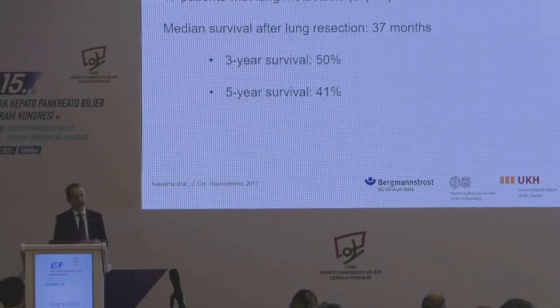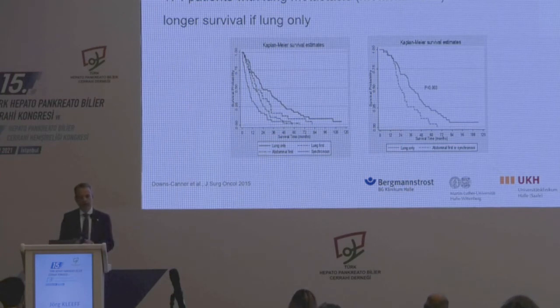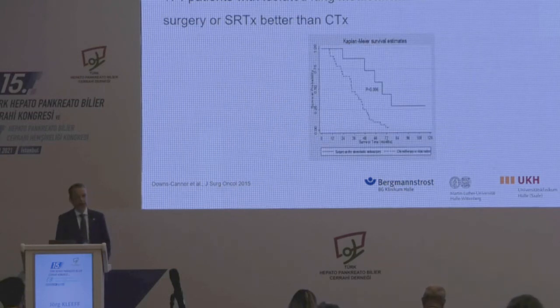This is a Japanese study looking again at lung resection for metastases, and you have very impressive long-term survival rates in these patients with isolated lung metastases. Something similar is showing here. If the lung was the only site of metastases, you have by far the longest survival. So lung metastases have a much better prognosis, and I show you also this study because they looked at the treatment later on, and you can see here that if you resect these lung metastases or you do stereotactic radiation, so local treatment, you have much better survival than if you do systemic therapy. So it makes sense to resect isolated lung metastases for pancreatic cancer.